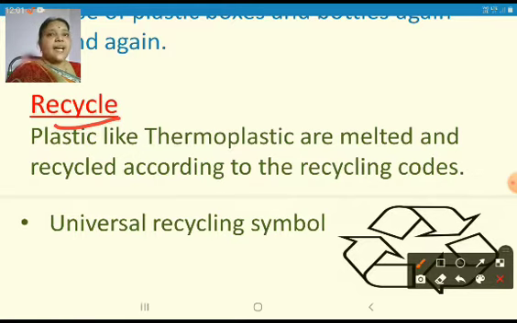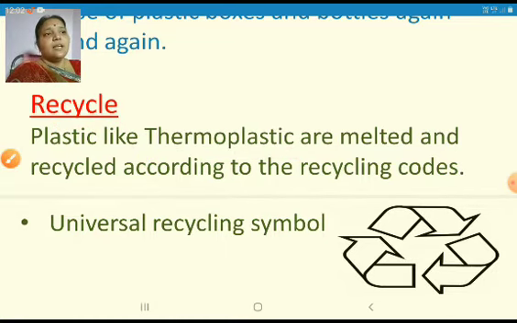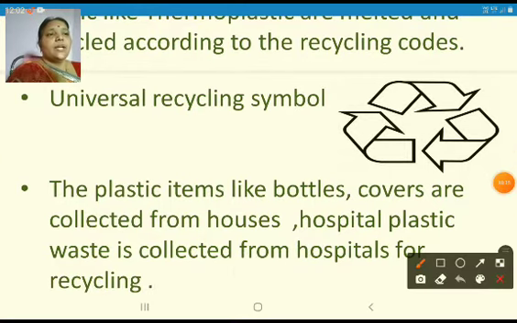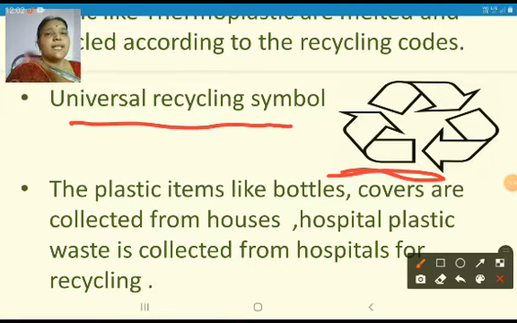So in the previous slides we have seen which plastic can be recycled, that is thermoplastic. Thermoplastic can be melted and recycled according to the recycling codes. In the next slide we will see the recycling code. So here this is the symbol of the universal recycling code.